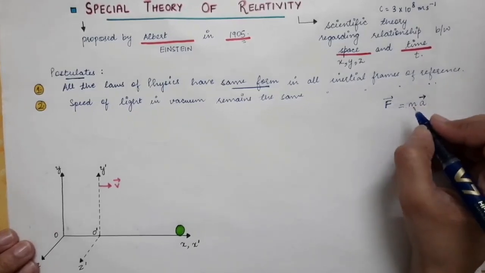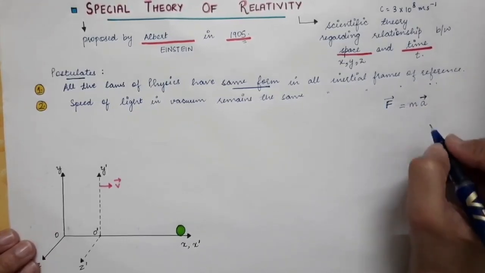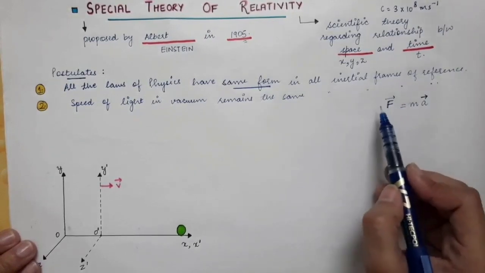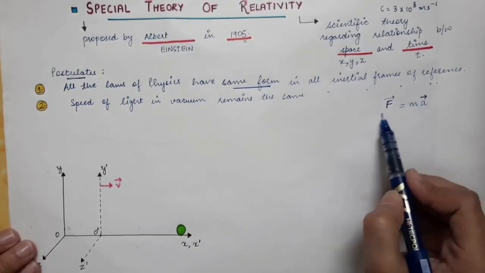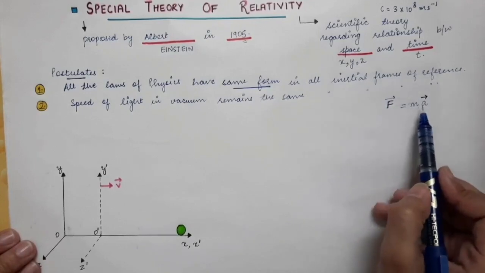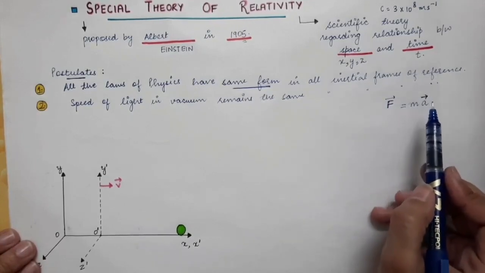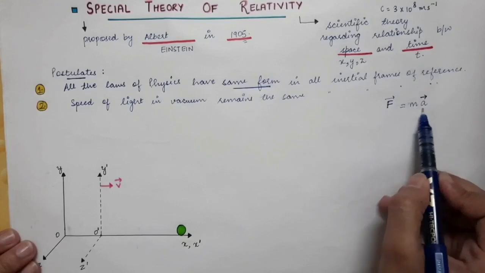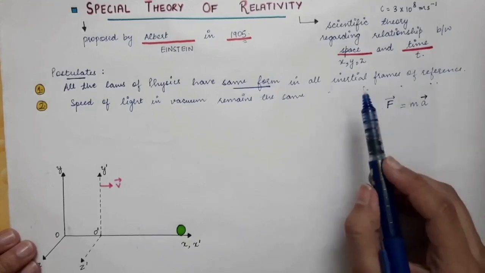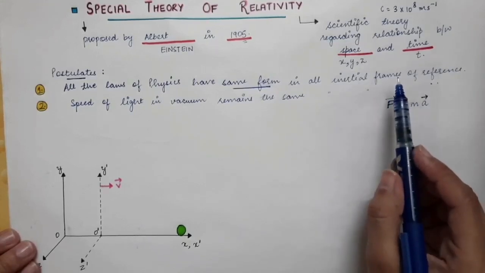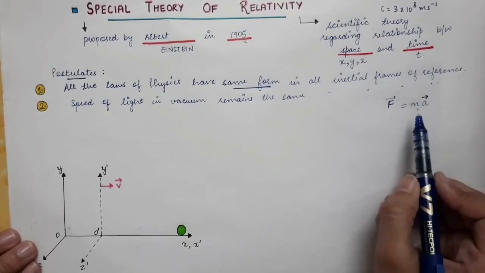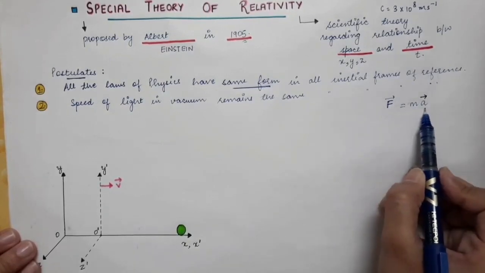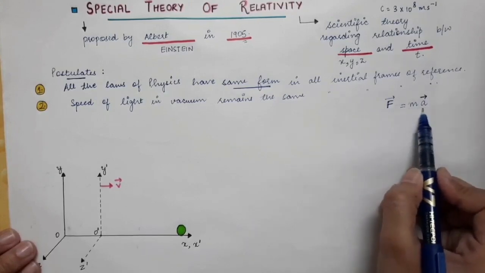The formula for calculating the force will remain the same in every inertial frame of reference. If you change your frame of reference and go to another inertial frame, the formula that you are going to use will remain the same.